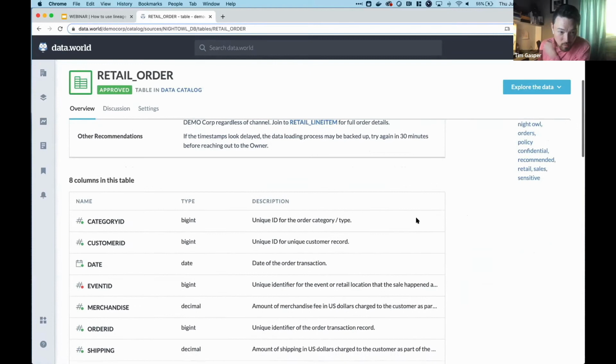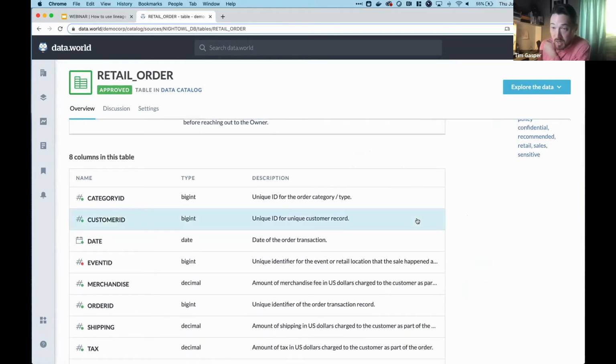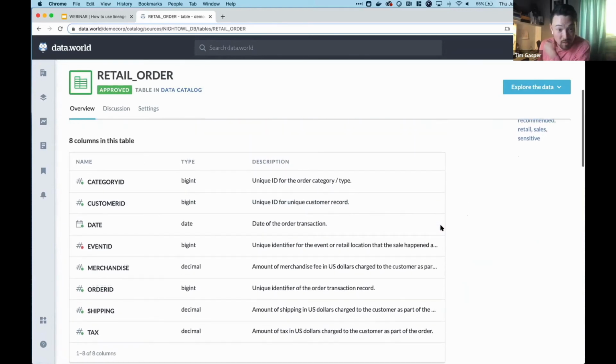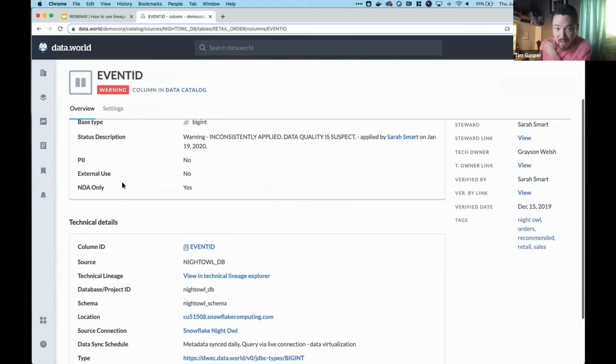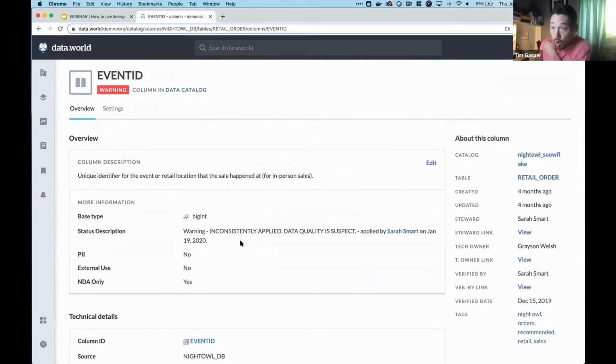I can learn about all the different columns and information that is a part of this table and very clearly see that this is the information that I want to take advantage of. I even can see little indicators of what the quality might be of some of these columns. So for example, I see this little red dot here by event ID. And I can click that and I can see that, okay, interesting, there's actually a warning here that there's an inconsistent application. So you can see how data quality actually comes into play here in data governance.